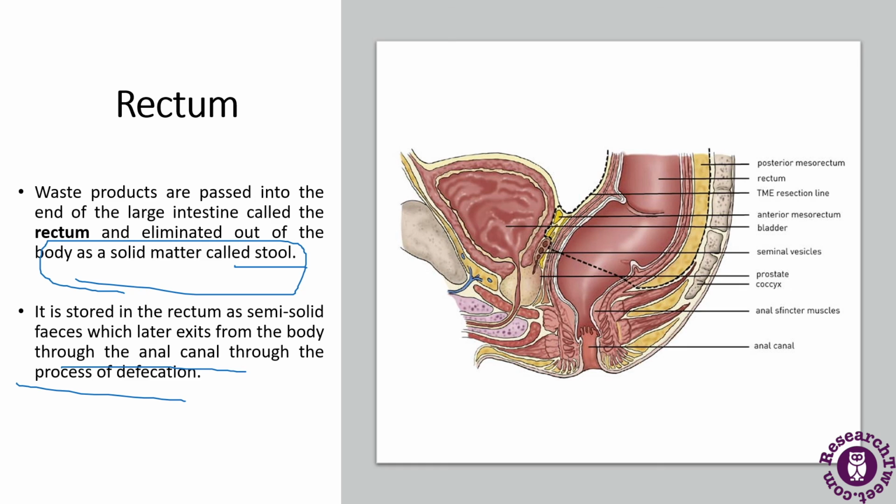Now the liver also acts as an accessory organ. It is a roughly triangular, reddish brown accessory organ of the digestive system. It is located to the right of the stomach. It produces bile juice, which helps in the digestion of fat in the small intestine. The bile is stored and recycled in the gallbladder, a small pear-shaped organ located just next to the liver. So these are all the parts or organs of the digestive system.